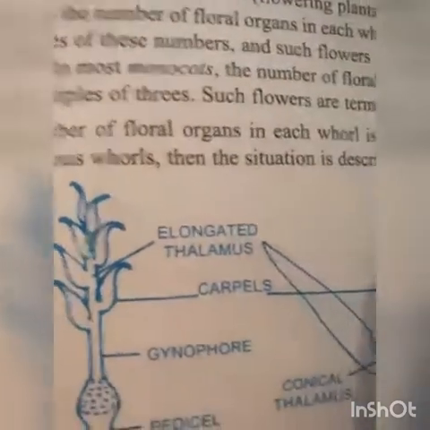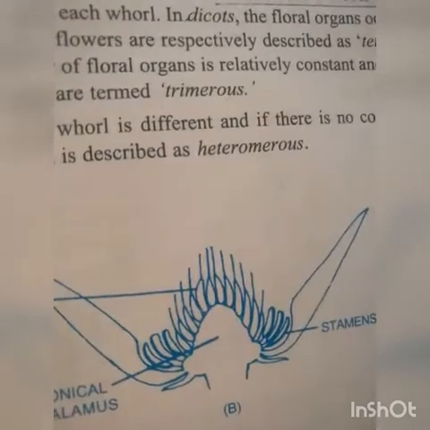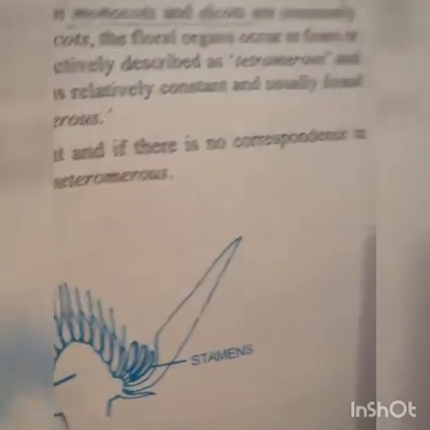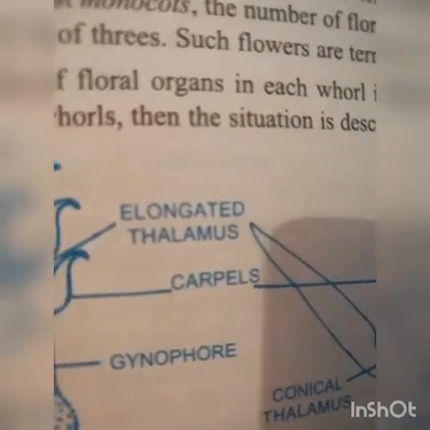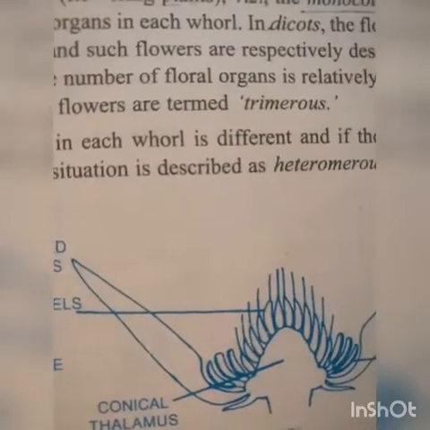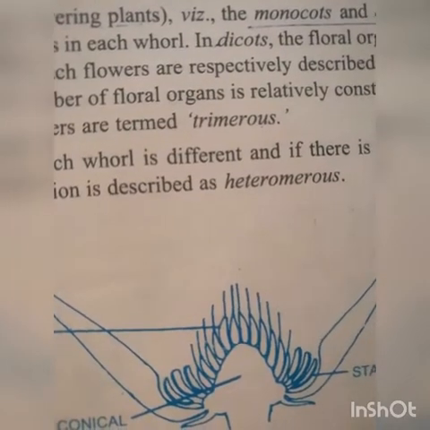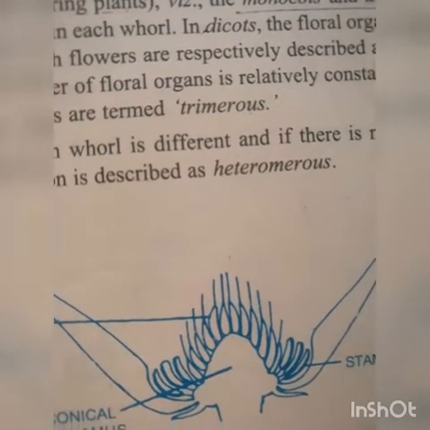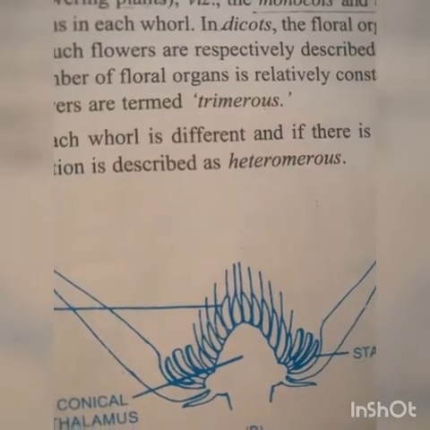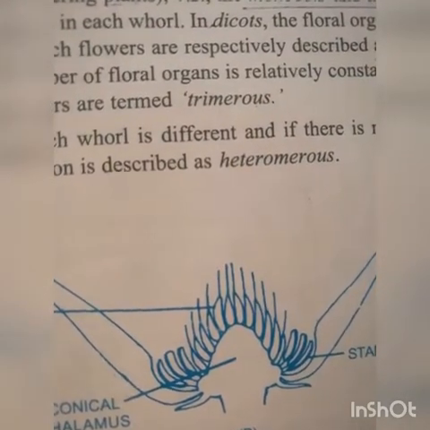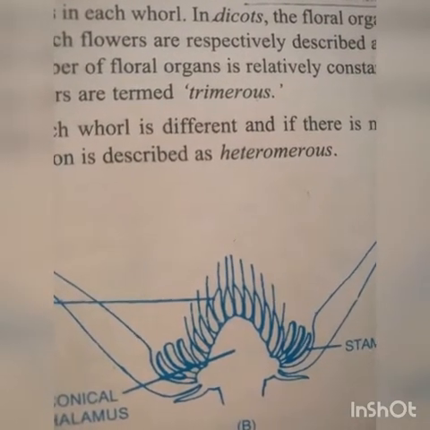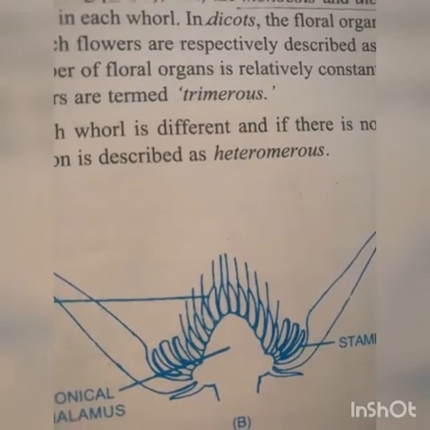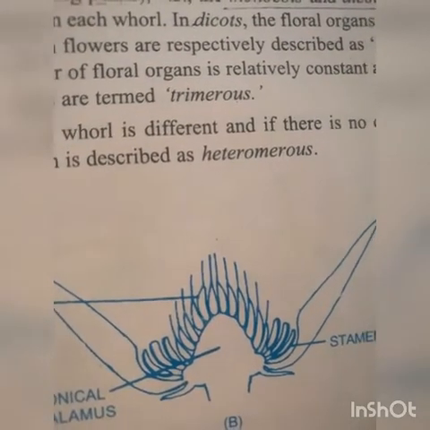If the number of floral organs in each whorl is different and if there is no correspondence in the number of various whorls, then the situation is described as heteromerous. Tetramerous or pentamerous is the characteristic feature of dicot flowers, while trimerous is the characteristic feature of monocotyledonous flowers.